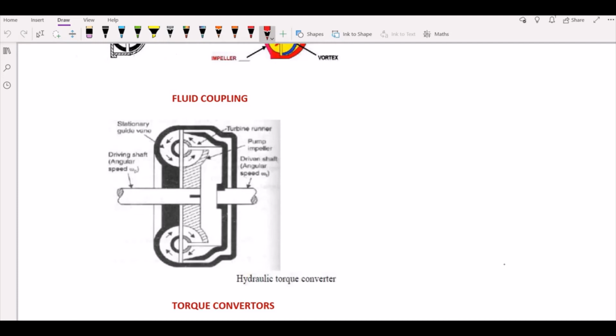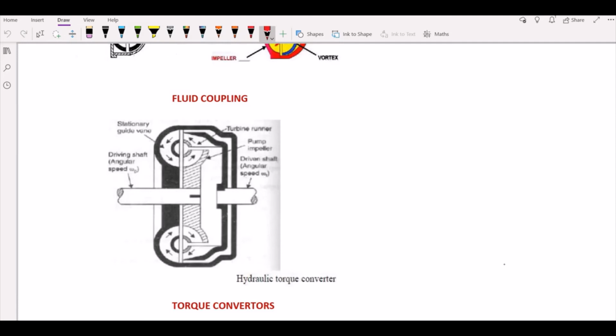This stator is usually located between your pump and your turbine, which allows your torque converter to increase your torque and act as a clutch, maybe in a ratio of 1:3 or 1:5. Suppose the power transmission is done without a stator, with power of maybe 5 kilowatts. With the help of the stator in between, you can multiply the torque about 5 times, in that case about 25 kilowatts. This is just an example which I'm telling you.